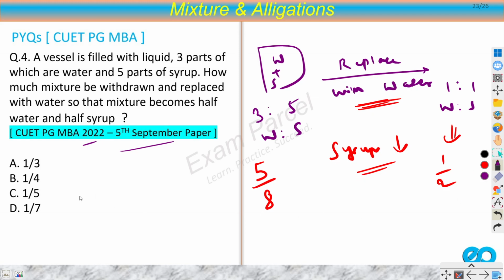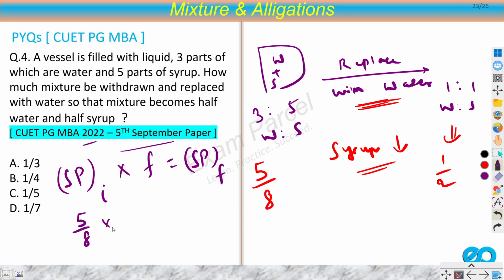So again, same technique. I am denoting syrup proportion by SP, syrup proportion initial into some fraction, and then we will get syrup proportion final. What is the initial proportion? 5 by 8 into this fraction equals half. Final proportion is half, right? So from here we get the fraction as 4 by 5.